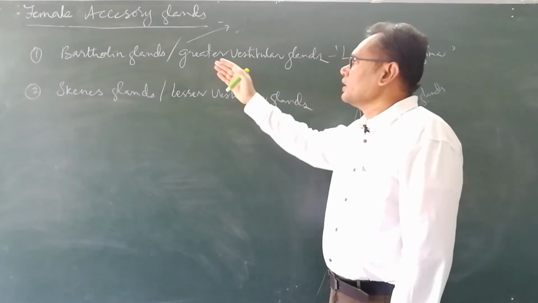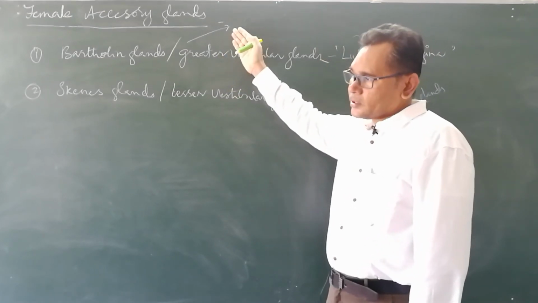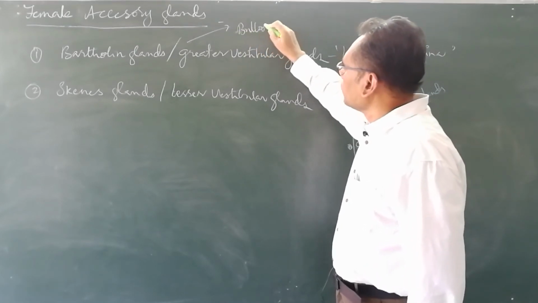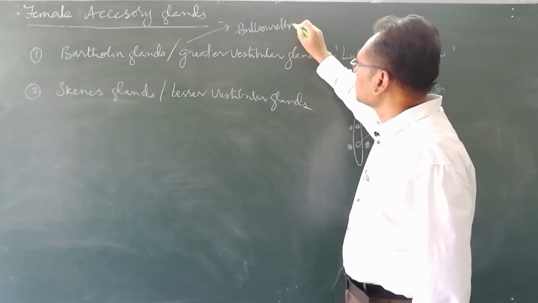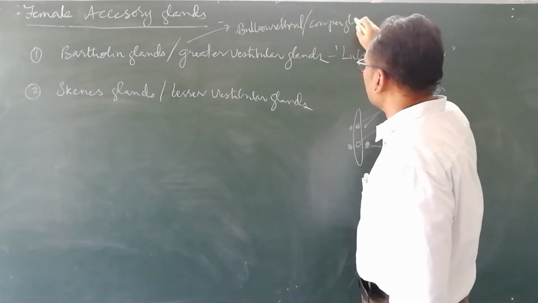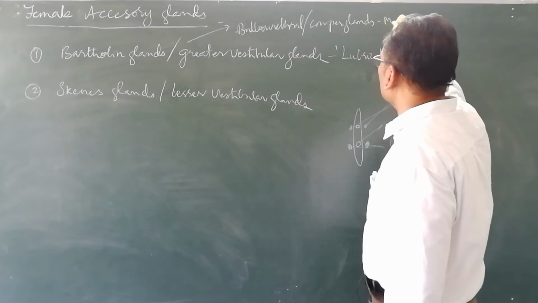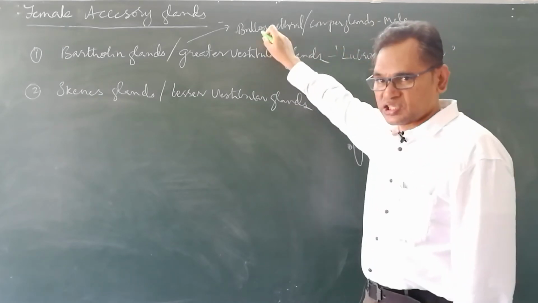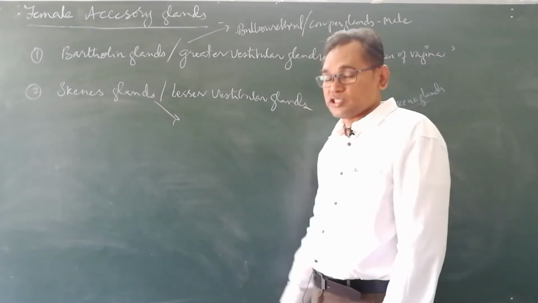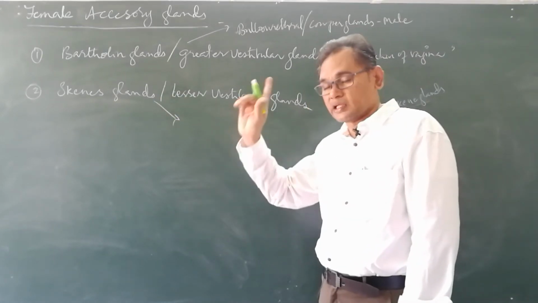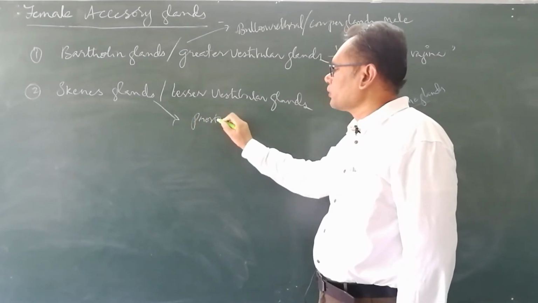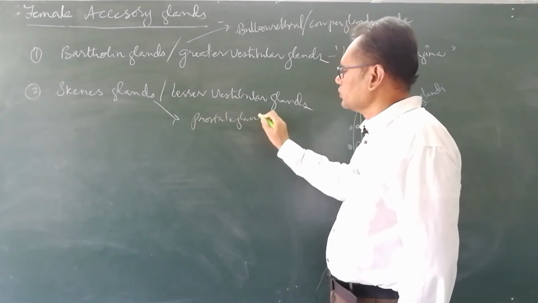Now Bartholin glands are related to bulbourethral or Cowper's glands in male. These are the homologous structures. Whereas Skene's glands are homologous to the prostate gland in the male reproductive system.